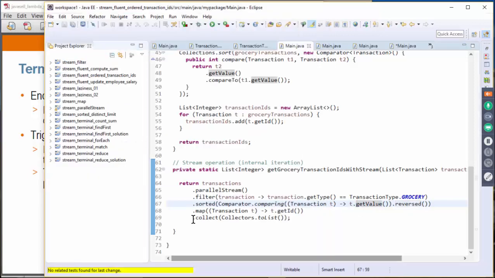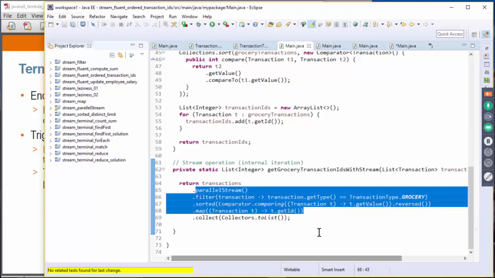What that means is that until this terminal operation is invoked, instead of actually doing operation here and then here and then here, these things could be actually optimized by the stream framework. Another example is limit. Limit is a great example.